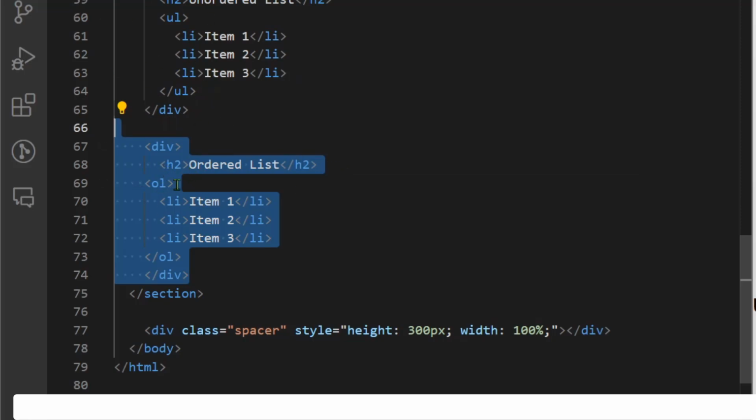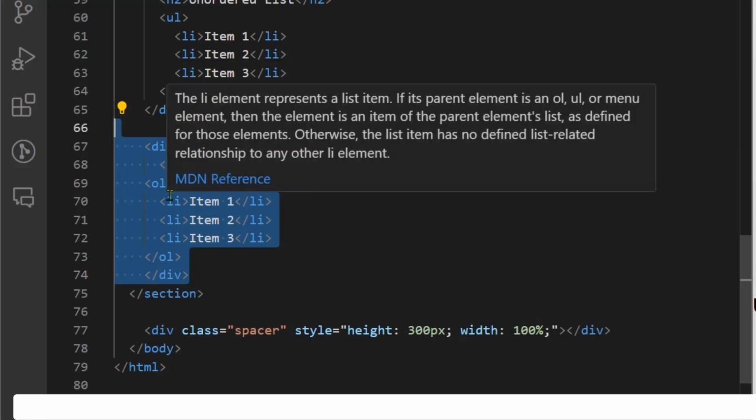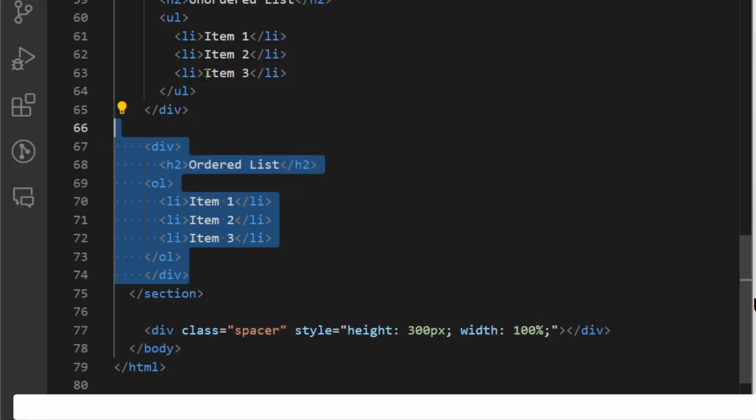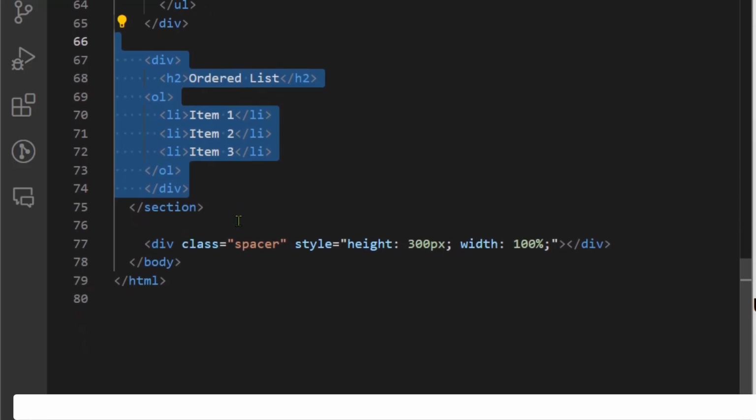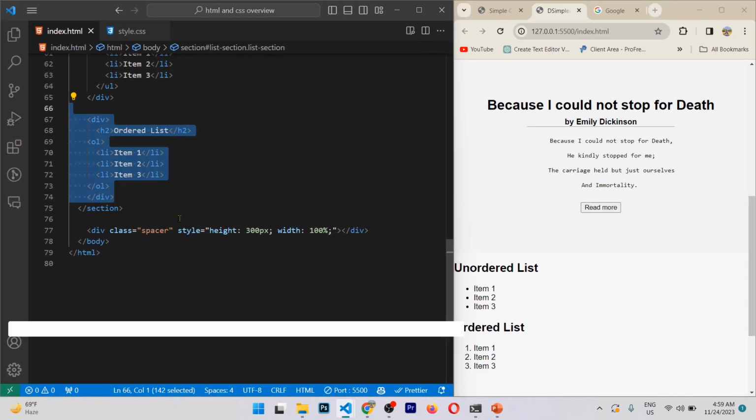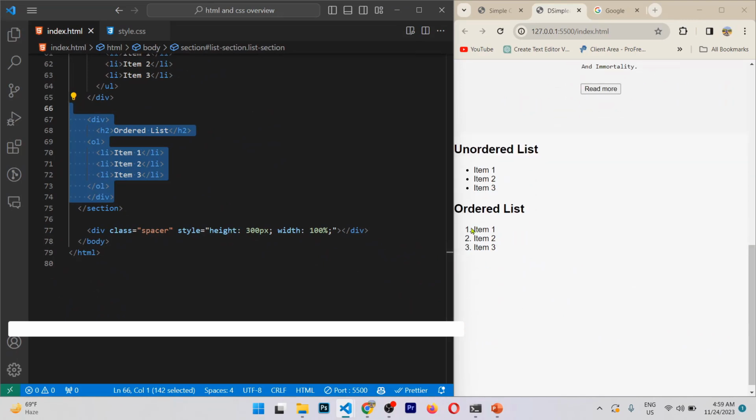H2 ordered list, and for that we have OL, and similar to the unordered list we have list item: item 1, item 2, item 3. And if I click on save, as you can see, we have 1, 2, 3. Though we did not actually mention this 1, 2, 3, because this is an ordered list, it is already ordering according to the tag syntax.